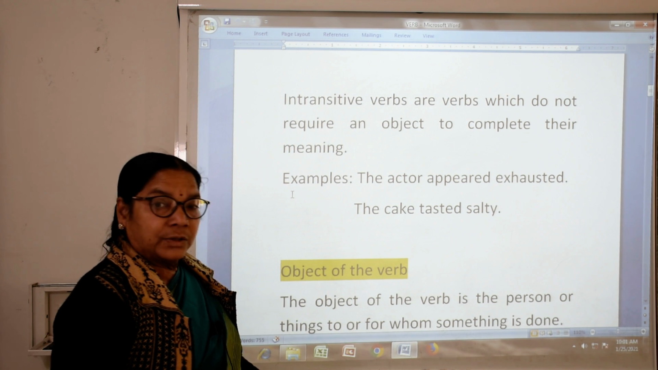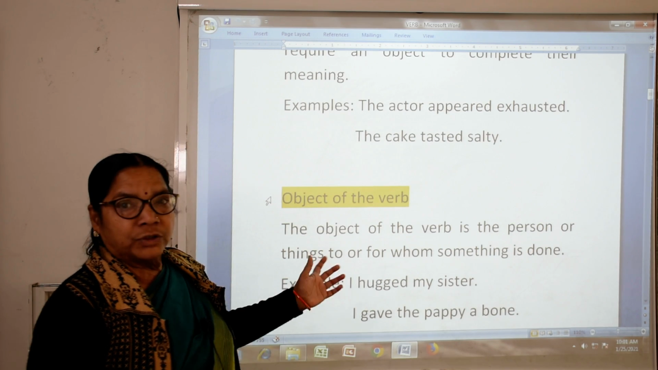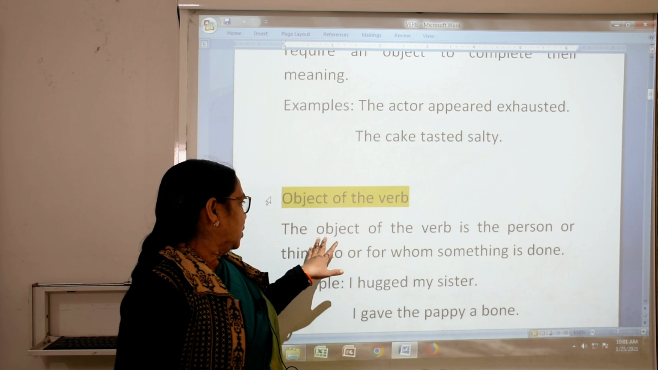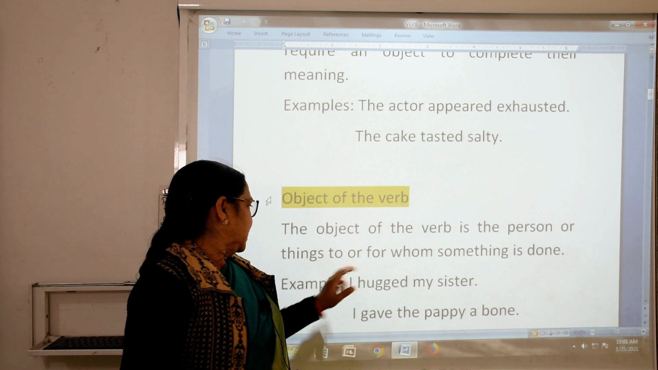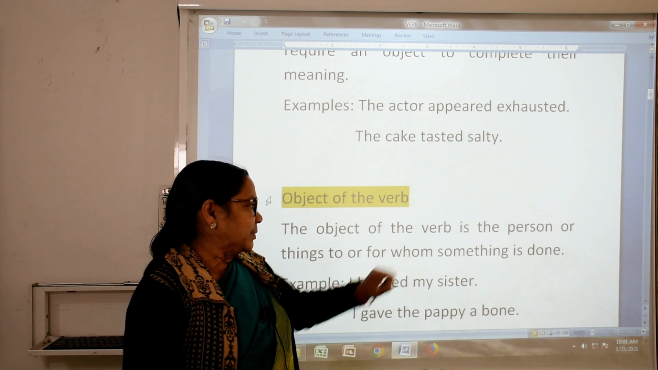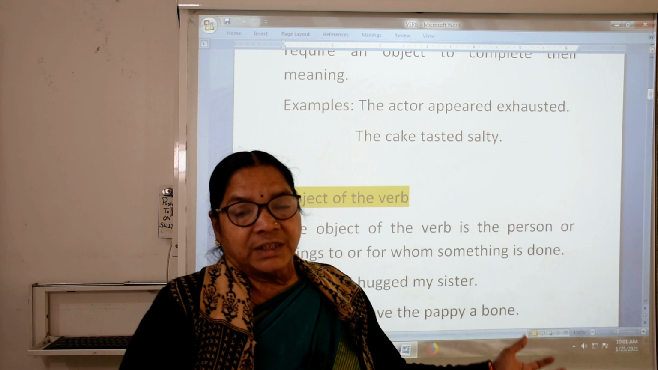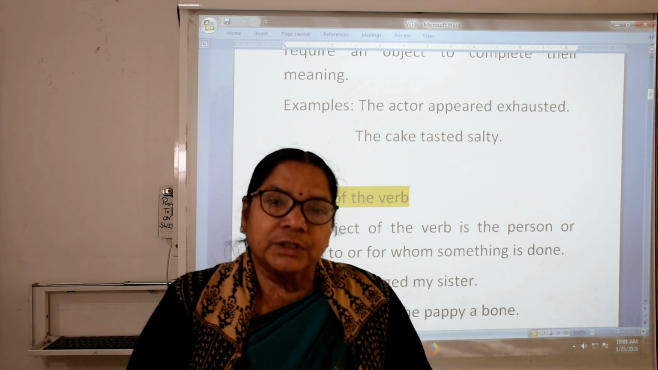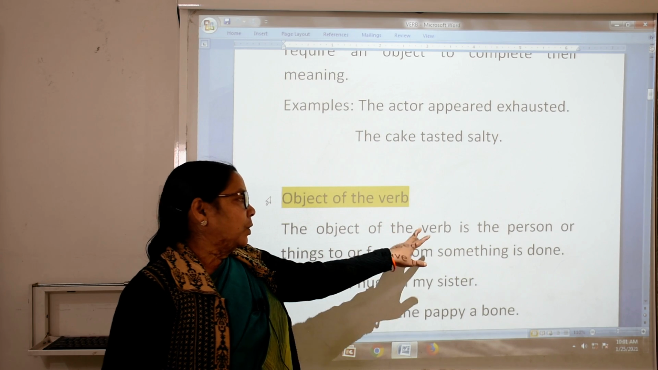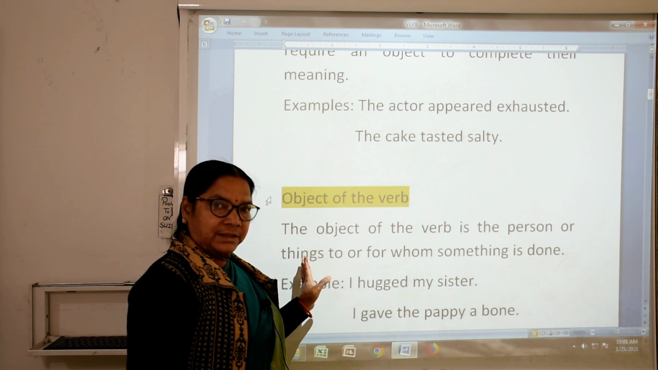Now what is the object of the verb? You might be saying we do not know what the object is. I told you about the object. See, the object of the verb is the person or the thing to or for whom something is done. To whom we are talking, to whom something is done, that is the object of the sentence. Again I am repeating, the object of the verb is the person or thing.